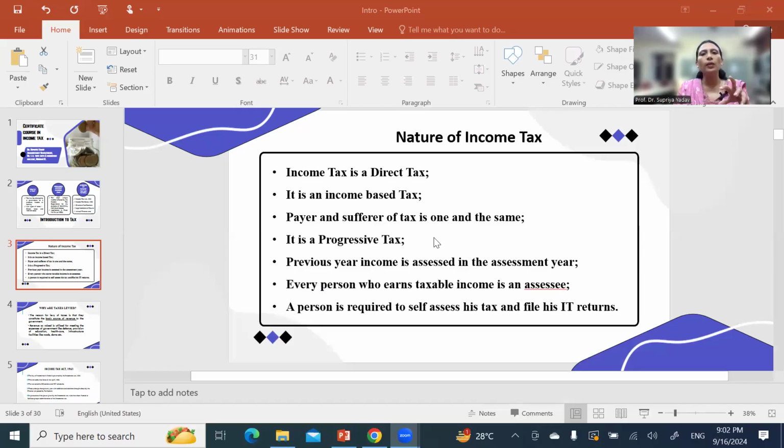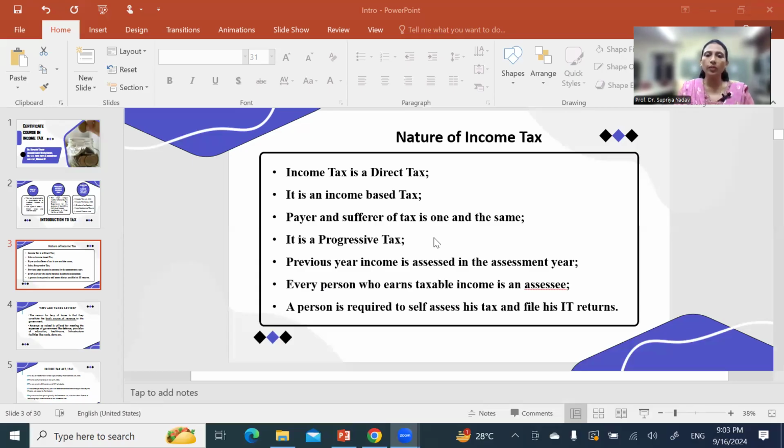From the income tax department's point of view, the persons who earn total income above a specified limit as per Finance Act 2024, it is about 2,50,000 or 3 lakhs or 5 lakhs as per the criteria, as per the type of individual, like if he is below 60 years or a senior citizen or a super senior citizen, as per that he becomes the assessee of the income tax department, right?